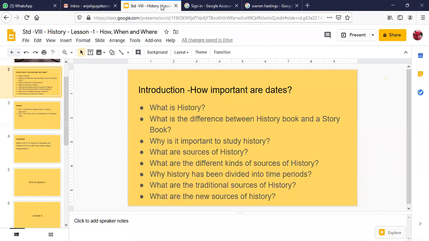And now in present contemporary times, through satellite communication, we have mobile phones, the internet, TV, radio. All these give us information on the current time. So these are all the new sources of history which historians utilize for writing history. They are not the traditional sources, they are the new sources of history.